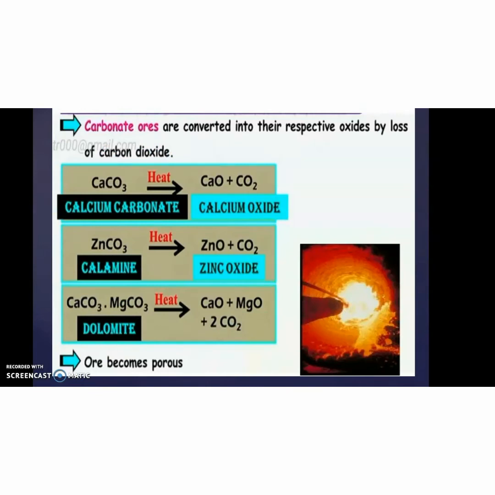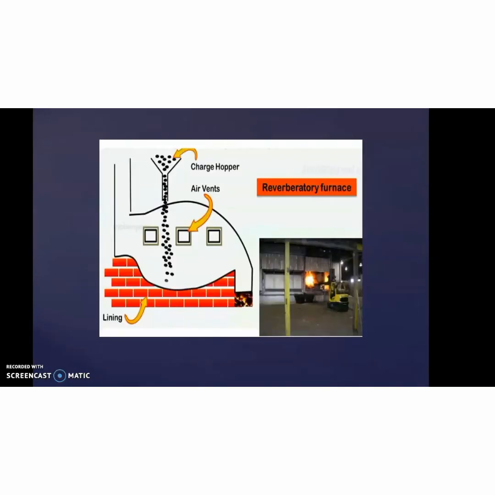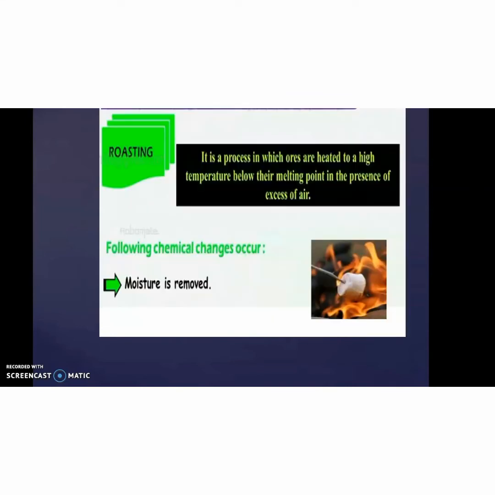Next is carbonate ore. Carbonate ore also gets converted to oxide by losing carbon dioxide, and it becomes more porous during this reaction. So both kinds of ores can be used in the calcination process, both the carbonate ore as well as the hydrated ore. This is the apparatus used for the calcination process, where there is a charge hopper and air vents through which a limited quantity of air passes.